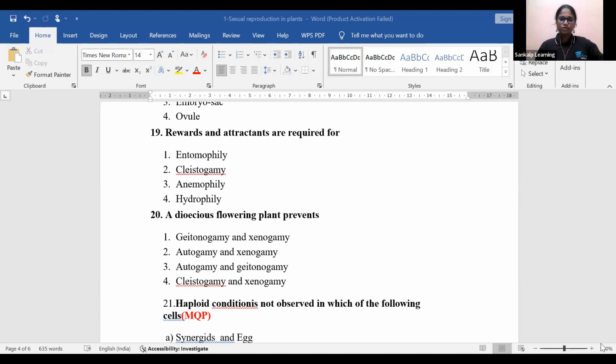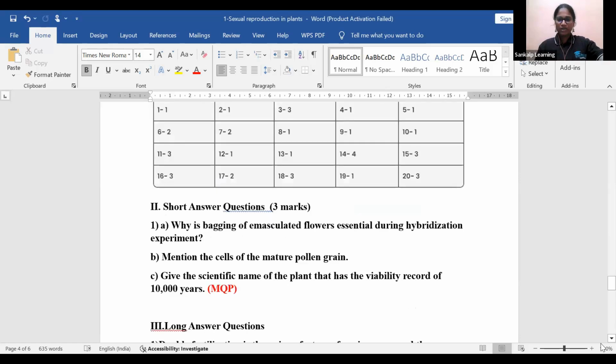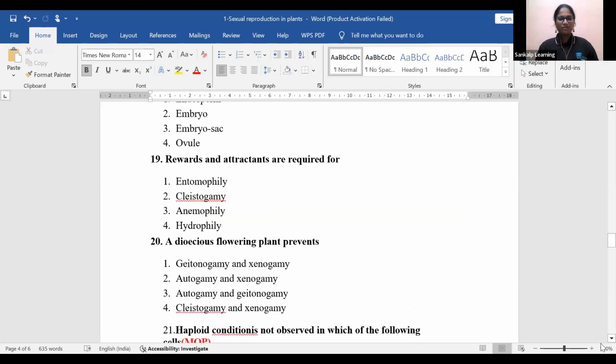Right. So most of you answered it as option number 3, that is autogamy and geitonogamy are prevented by a dioecious flowering plant. So the 20th question. Okay. So option number 3 is the right answer here. Option number 3 is the right answer.